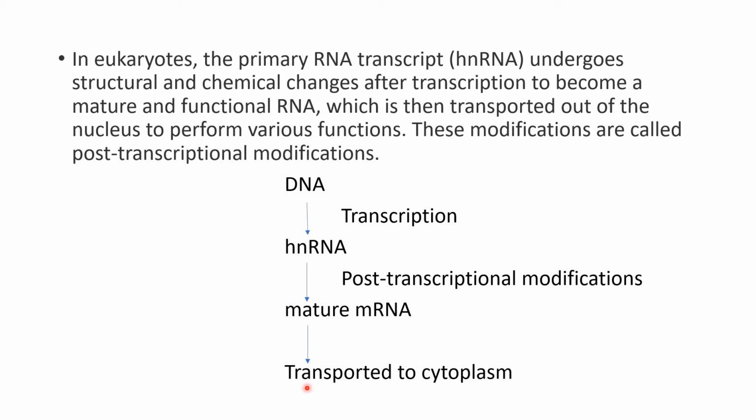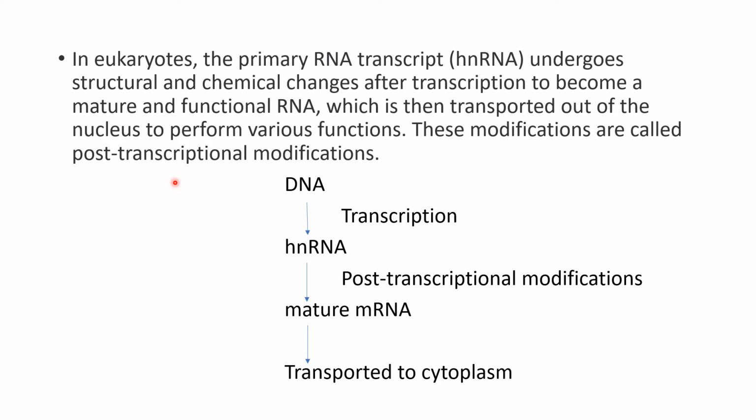In the prokaryotic system, we don't have such modifications happening. Directly, the RNA that is formed from the DNA will act as a template for protein synthesis. Whereas in eukaryotes, it undergoes another process called post-transcriptional processing before it acts as a template for protein synthesis. So that is what has been written here.